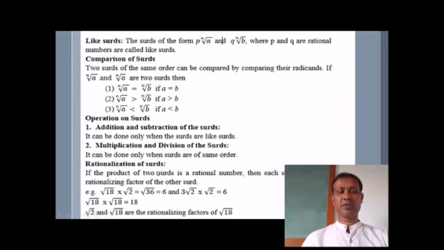Here is the rationalization of surd. If the product of two surds is a rational number, then each surd is called the rationalizing factor of the other. Here you can see this example: root 18 multiplied by root 2. Root 18 is an irrational number, root 2 is an irrational number. And here root 36, that is 6, is a rational number. So we can say that root 2 and root 18 are the rationalizing factors of each other.